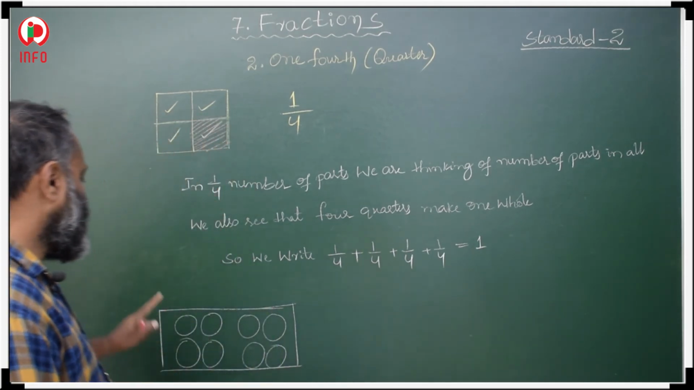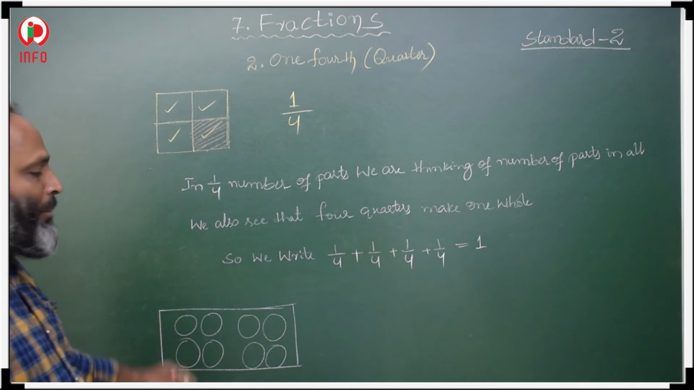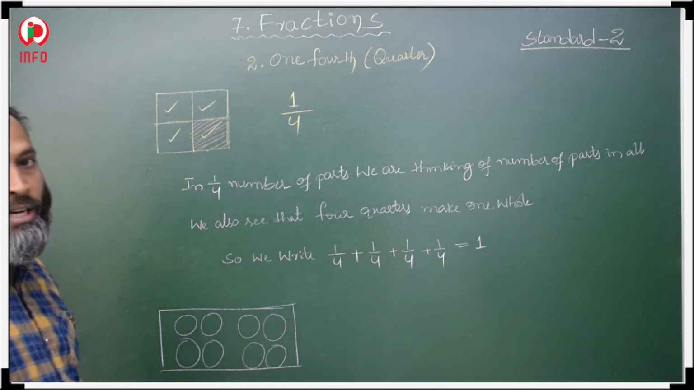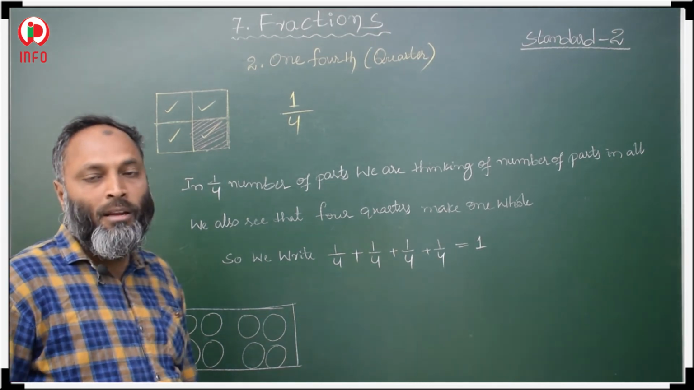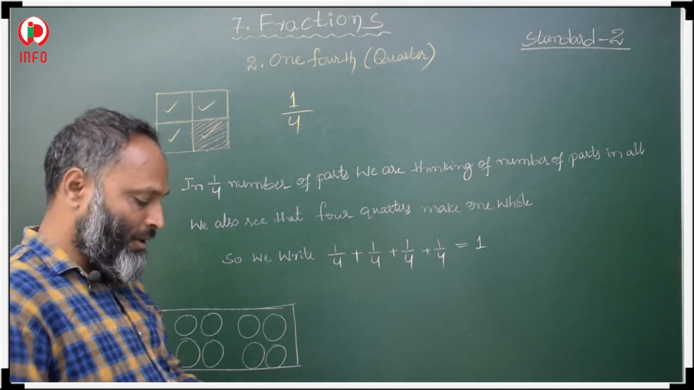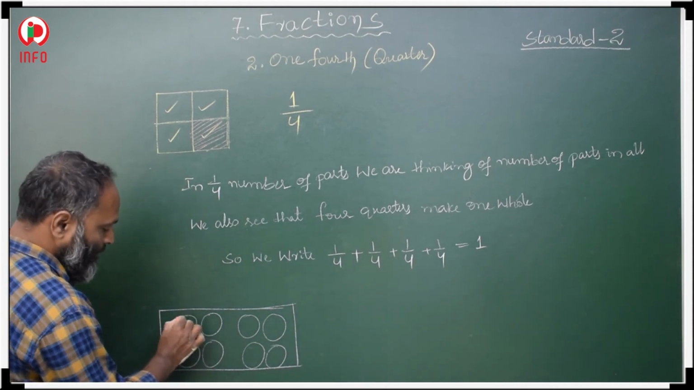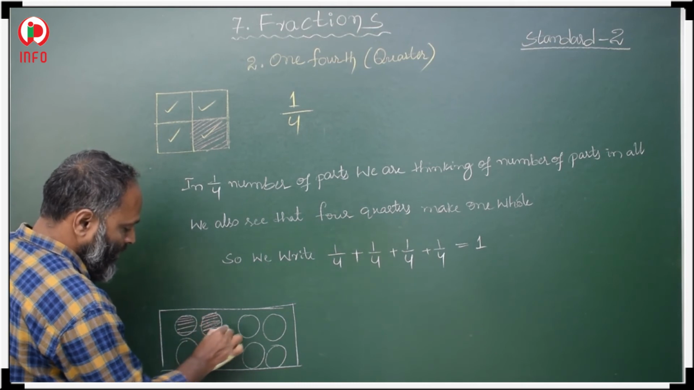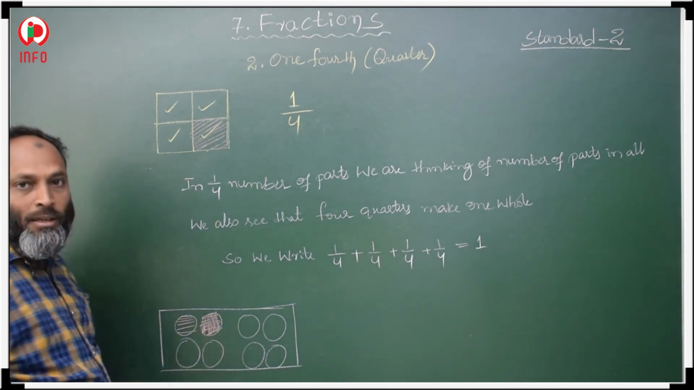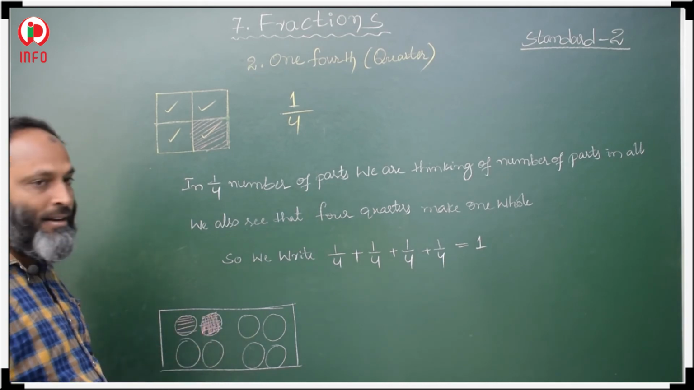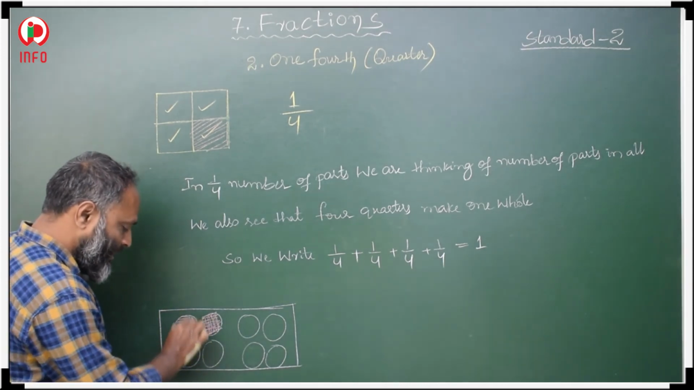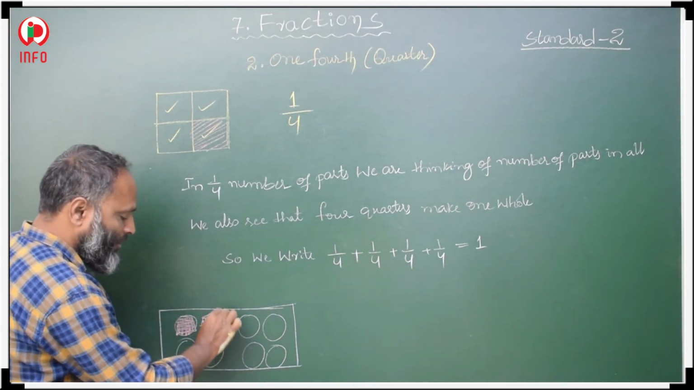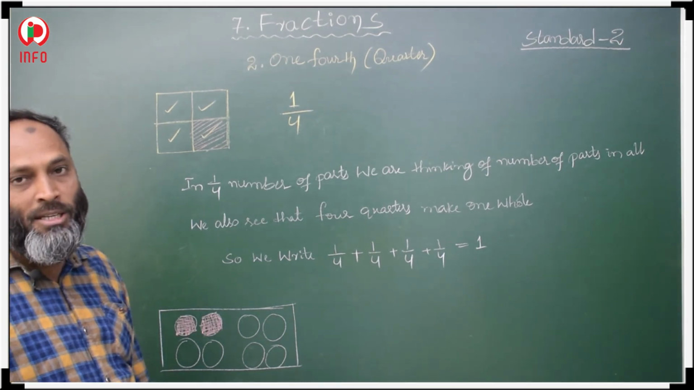Okay. Now, in this picture, how many objects are given? 1, 2, 3, 4, 5, 6, 7, 8. 8 objects are given. If 8 circular objects are given, and 2 circular objects are shaded, then how much part is shaded?